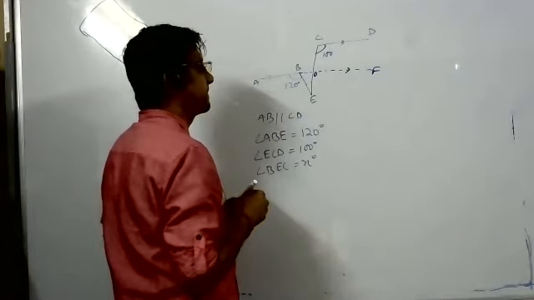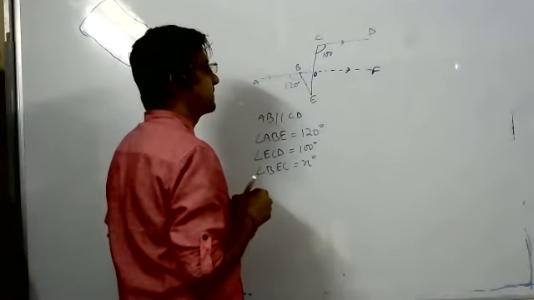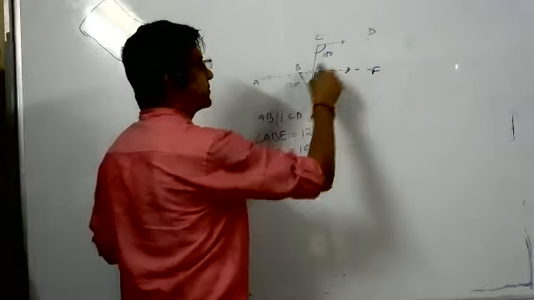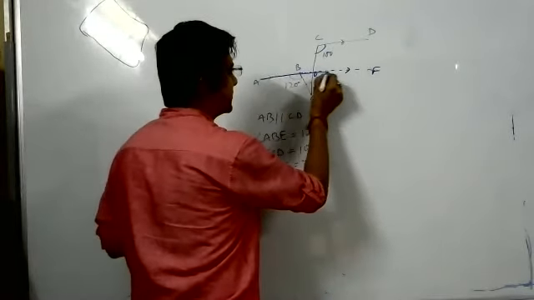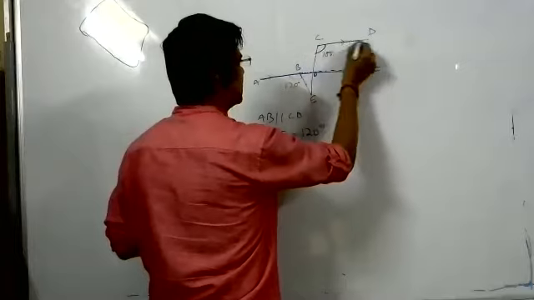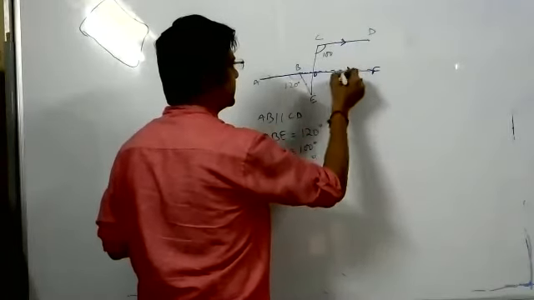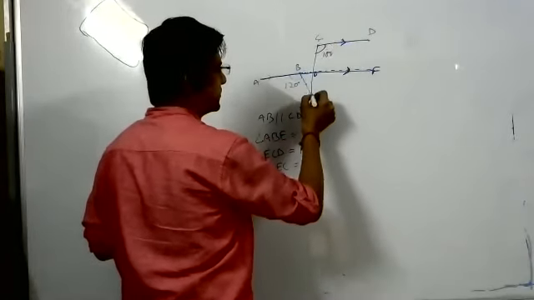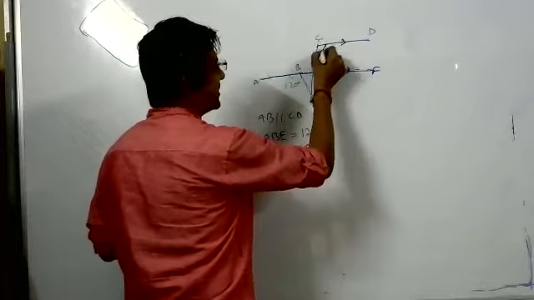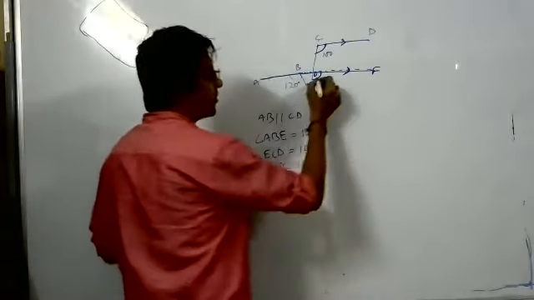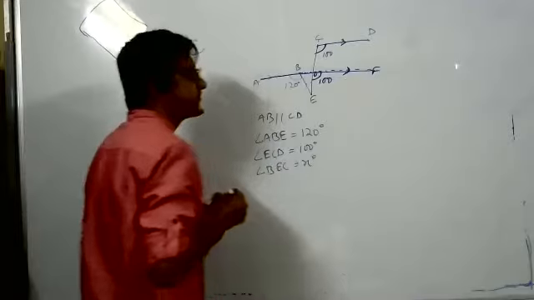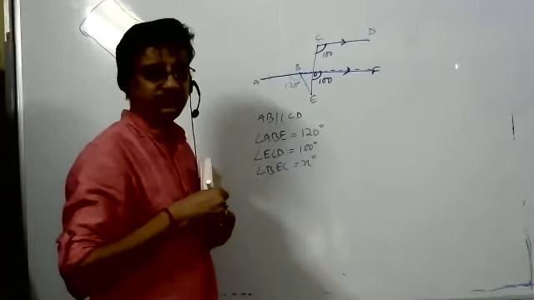So angle OCD is equal to angle FOE because they are corresponding angles. Okay, so what Rashi is telling is, this is a line, this is a line, both are parallel, and this is a transversal. So this angle is equal to this angle. This is called corresponding angle. Is it clear to everyone?